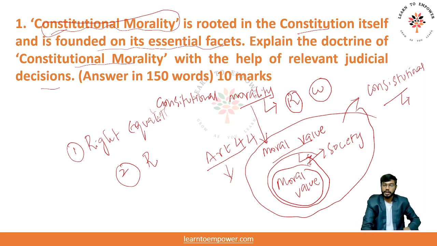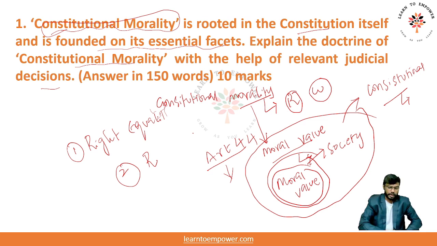Because in that particular judgment, the argument from the dancers was that it was their livelihood. When they lose their livelihood, they will be forced into prostitution, right? Compared to prostitution, dancing in the bar is far better, because these are the moral values of society that are defined from time to time, and there are many relevant judgments by the Supreme Court and many high courts that also relate to constitutional morality.